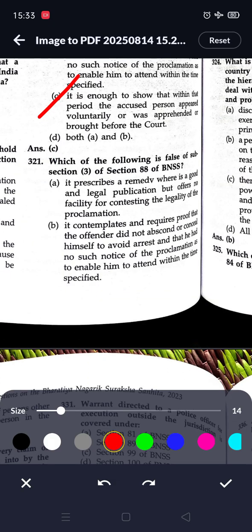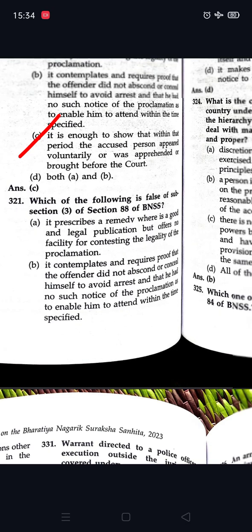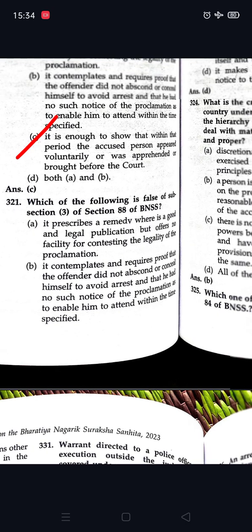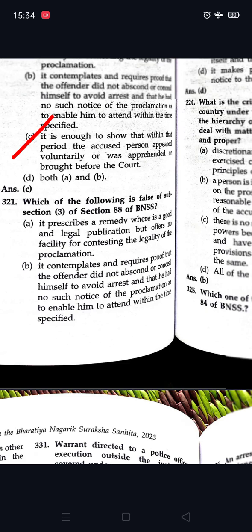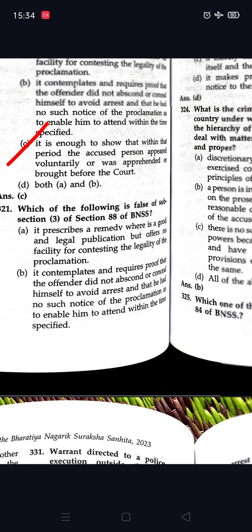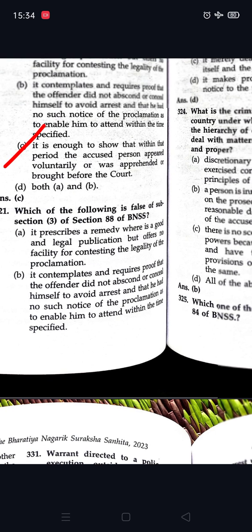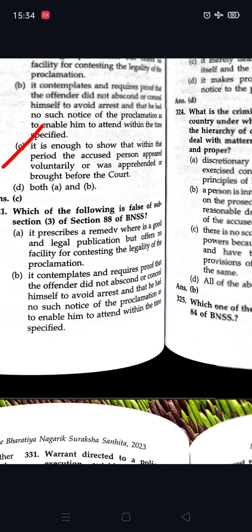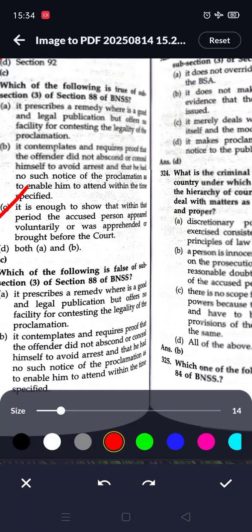Question number 321, which of the following is false of subsection 3 of section 88 of the BNSS? Option A is, it prescribes a remedy where there is a good and legal publication but offers no facility for contesting the legality of the proclamation. Option B is, it contemplates and requires proof that the offender did not abscond or conceal himself to avoid arrest and that he had no such notice of the proclamation as to enable him to attend within the time specified.